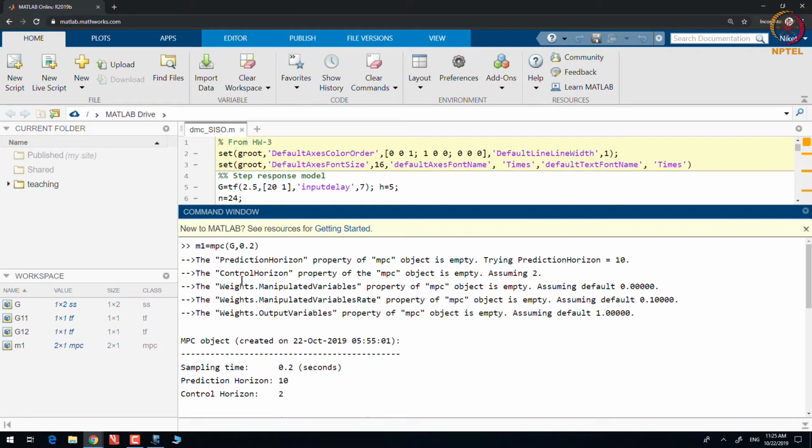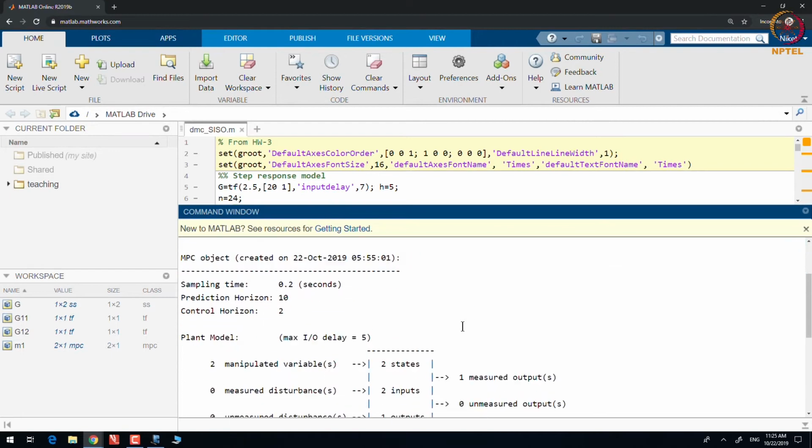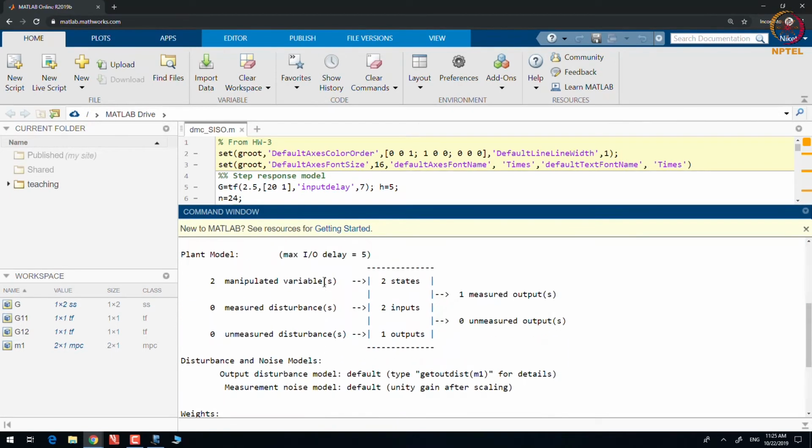So, we talked about horizons, we did not specify horizons, so it has assumed certain horizons. We did not specify weights, so it has assumed certain weights. Okay. So, 2 MVs, one output variable, the output variable is also measured.